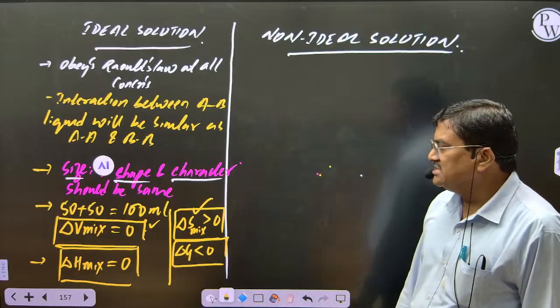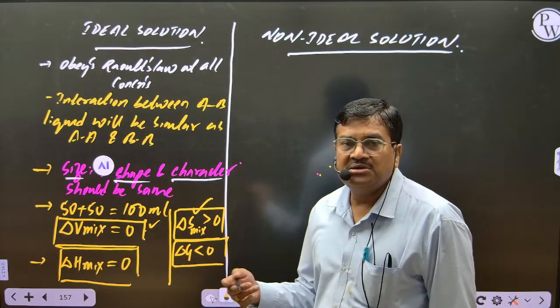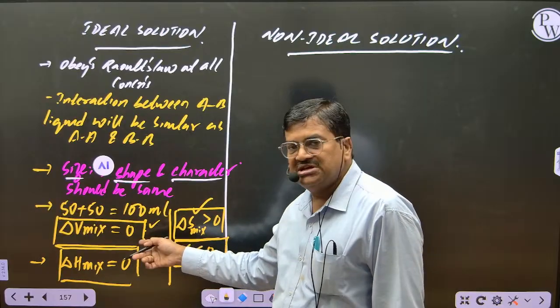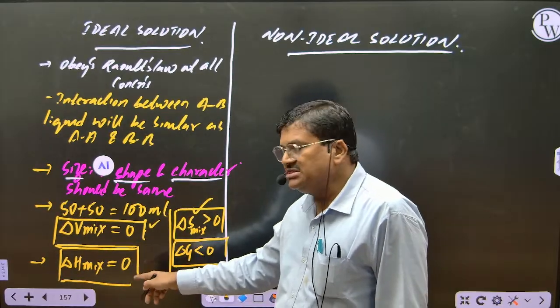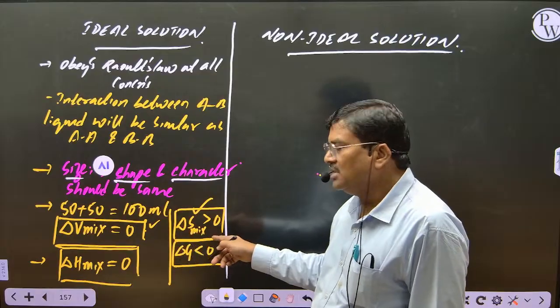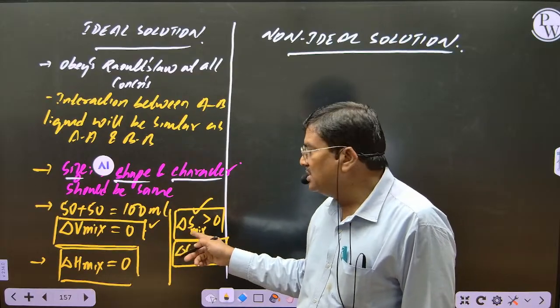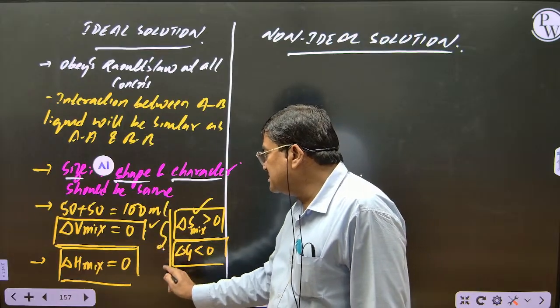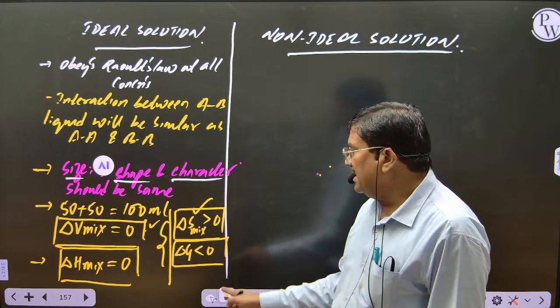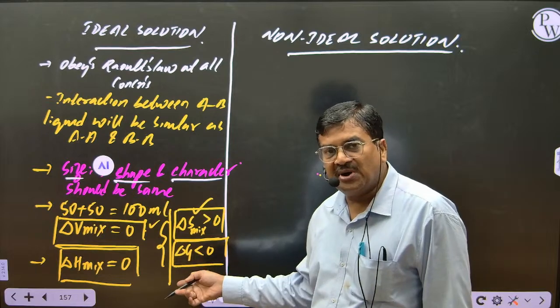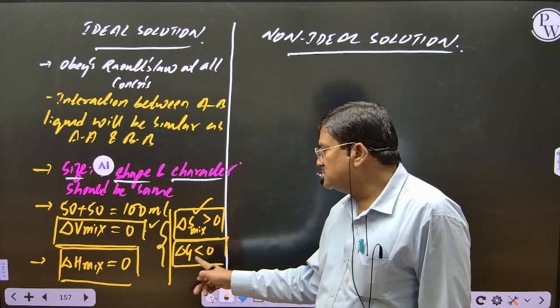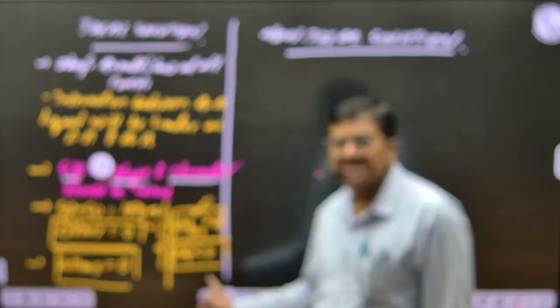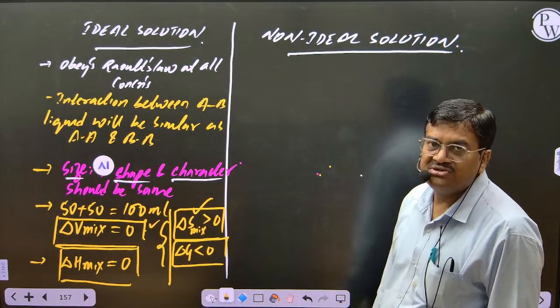Understood? So in exam they give you statements on how should be volume change of mixing in ideal. Volume change of mixing will be 0 and enthalpy change of mixing is 0. Entropy, whenever we are mixing two liquids, randomness increases. This will be common in both the cases, whether it is ideal or non-ideal. Gibbs free energy, to be spontaneous, how should it be? Negative, no? So Gibbs free energy change will be less than 0. Up to this understood, copy that.